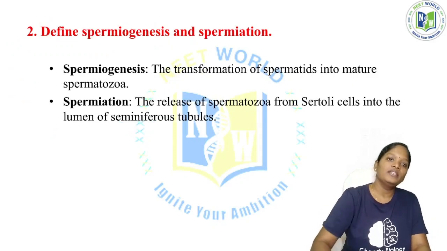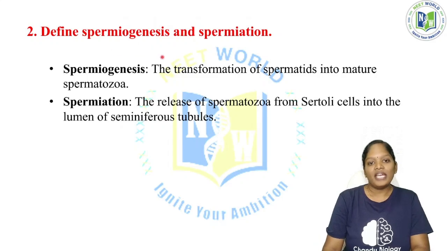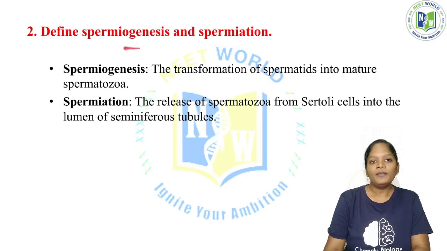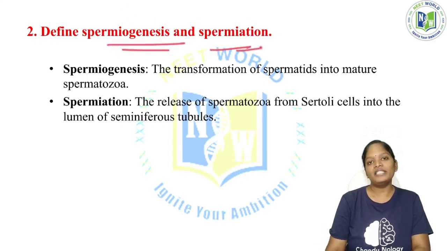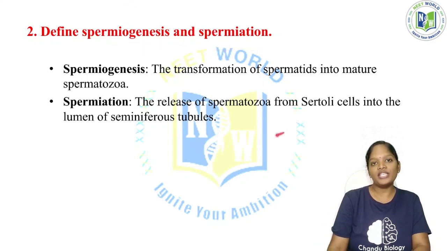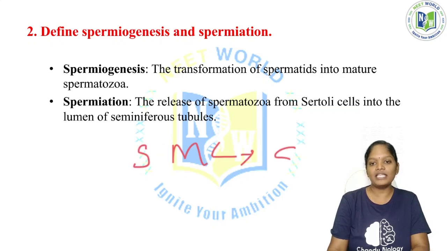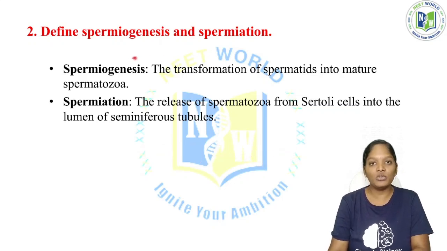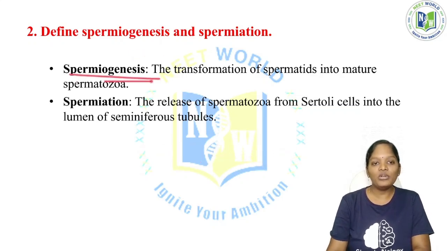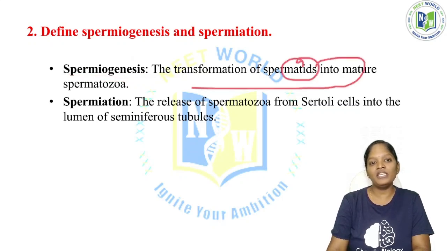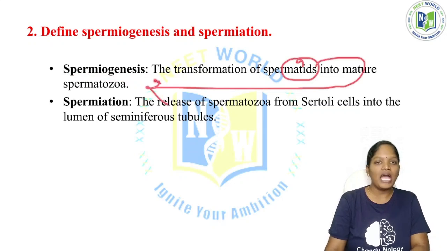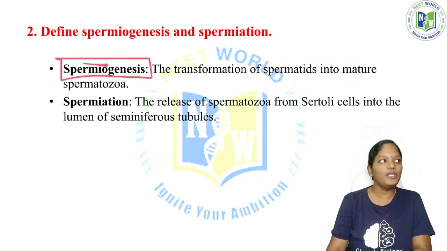Okay, just now I explained spermiogenesis and the spermatid. See, spermatogenesis means the sperm mother cells produce the spermatids, and that process is called spermatogenesis. And spermiogenesis means the spermatids are differentiated, I mean the transformation of spermatids to the mature sperm, and that process is called spermiogenesis.